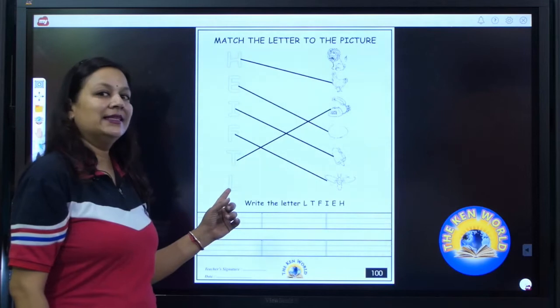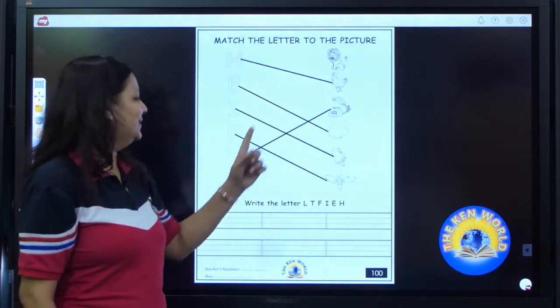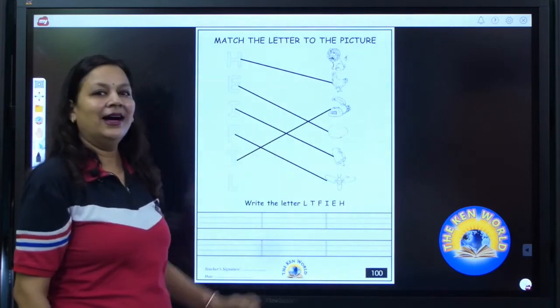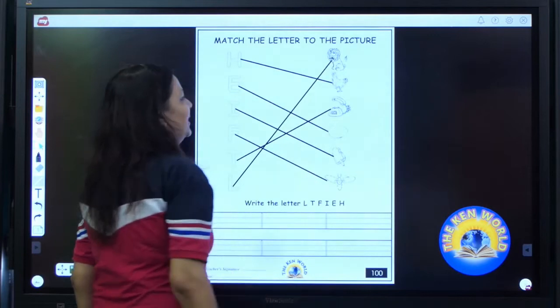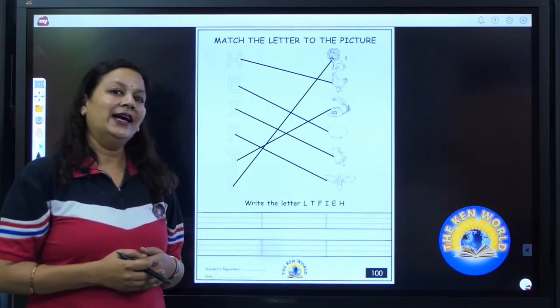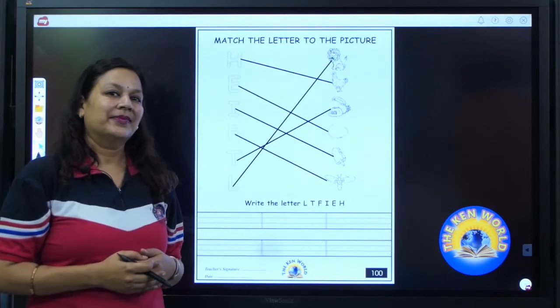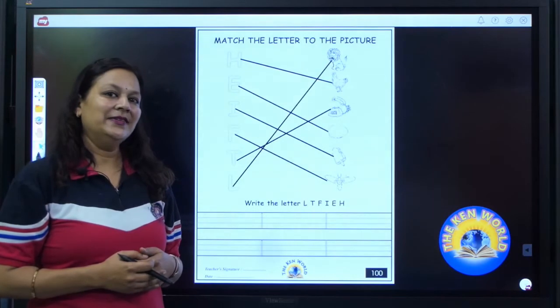Now the next letter is L. L for lion. L for lion. So we will match L with lion. Now it's your turn to match L for lion. All of you have done? Have you all enjoyed this activity?